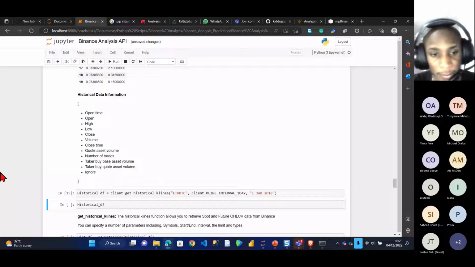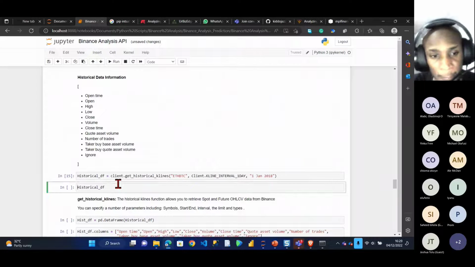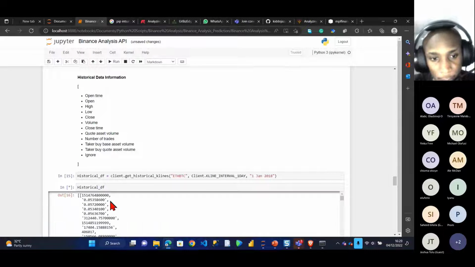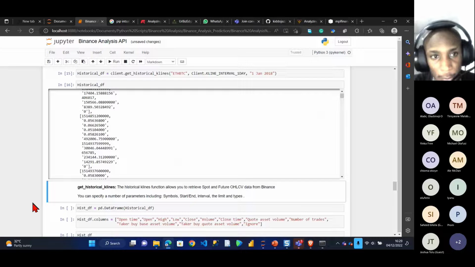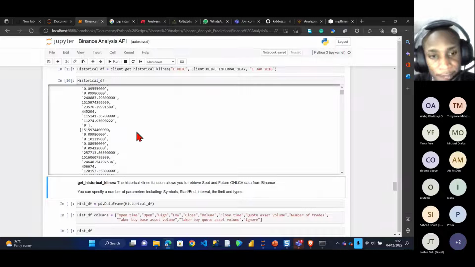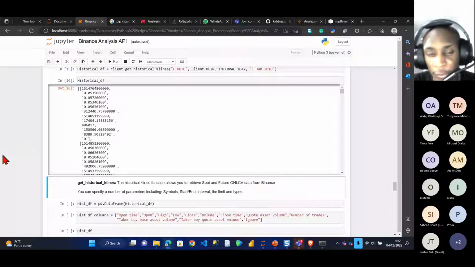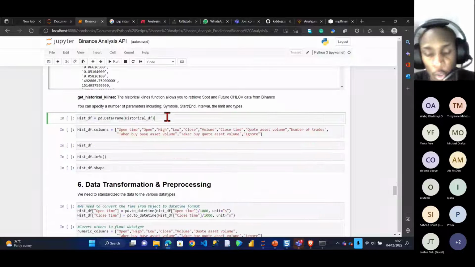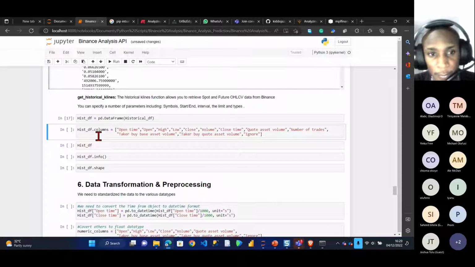Now I think this might take... okay, awesome. No issue. So let me just check the data. Wow, awesome. You can see all the information, but this is not arranged properly. Let me make it a data frame now. So I'll change it to a data frame to have both rows and columns. I'll run this. Awesome.